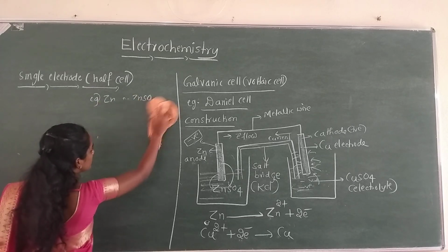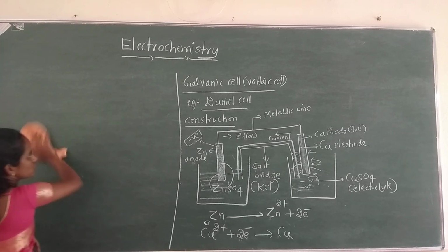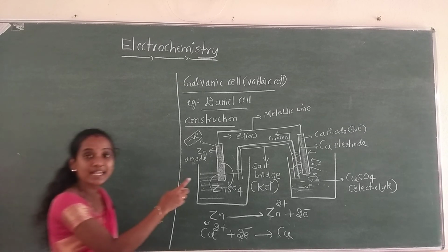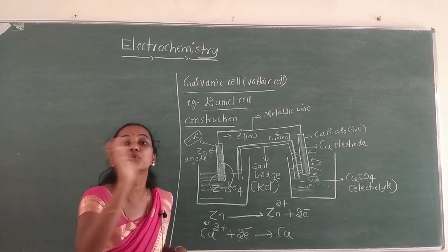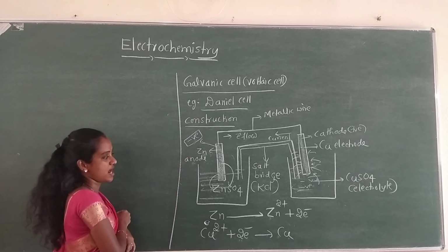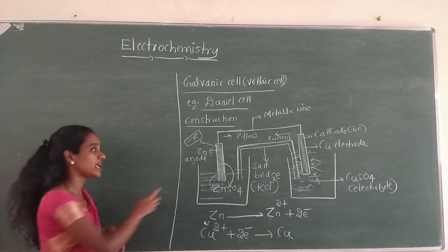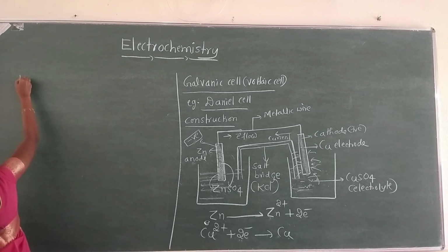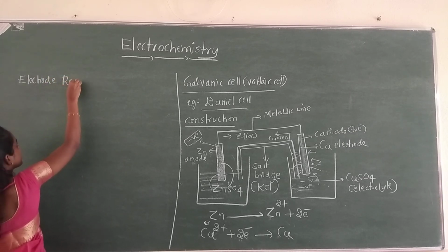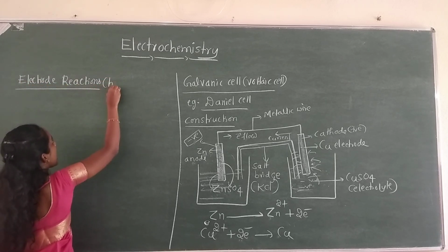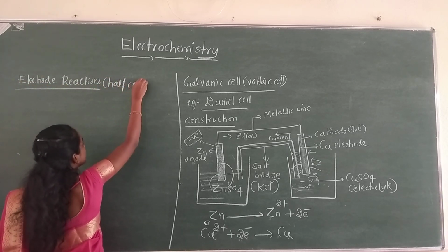So now we should write the electrode reactions. It is always asked in the examination: write the electrode reaction. A Daniell cell is a cell, which means there are two half cells. Now we have to write the electrode reactions, the reactions taking place at the two different electrodes, or half cell reactions.